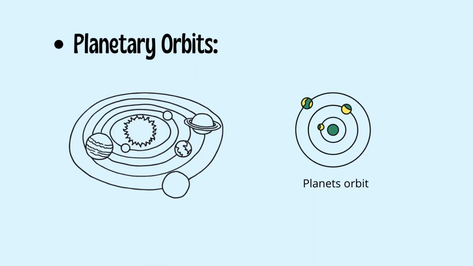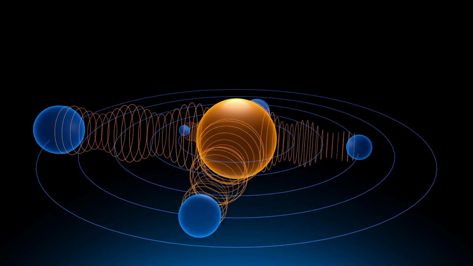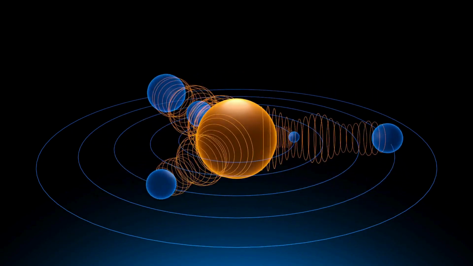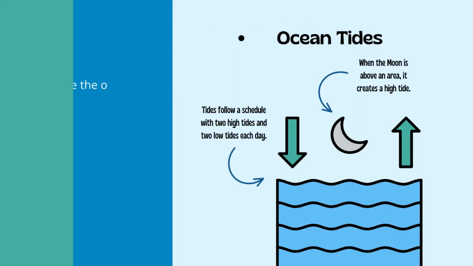Planetary orbits. Gravity is what keeps planets in orbit around the Sun. The Sun's gravitational pull keeps planets like Earth in a continuous elliptical orbit. Similarly, the Moon is held in orbit around Earth by Earth's gravity.